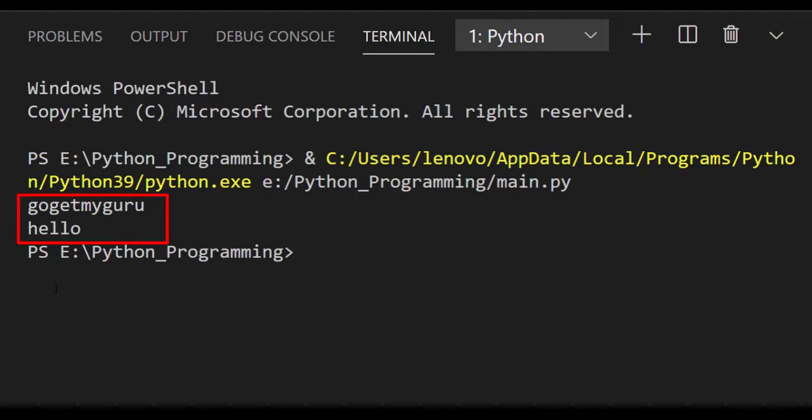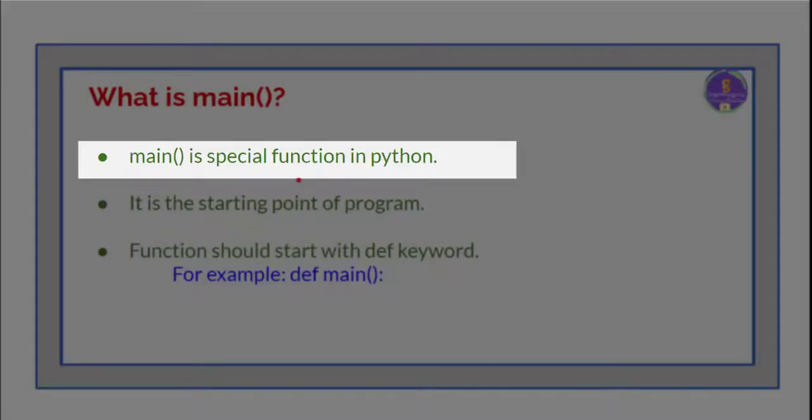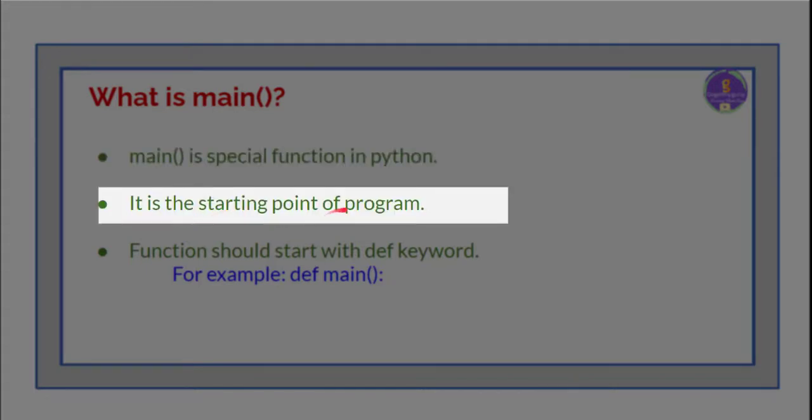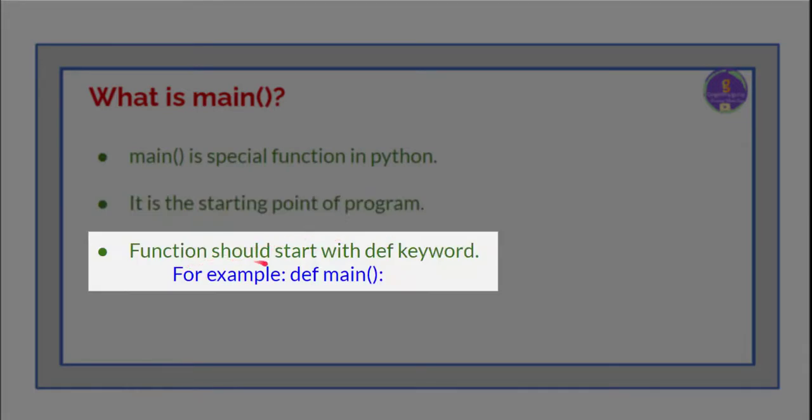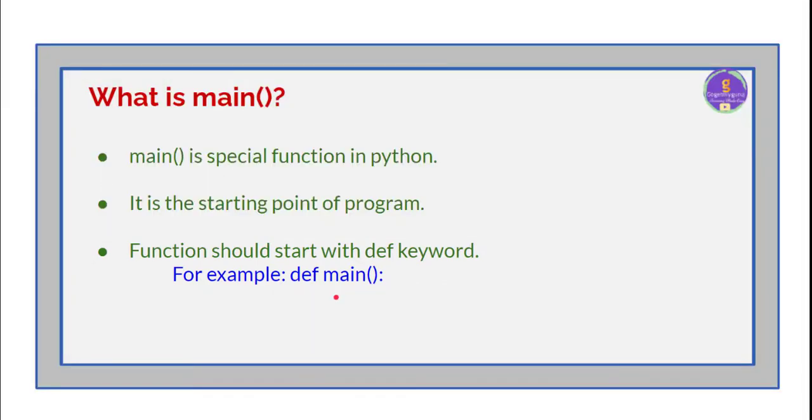Next we'll see how this code works. Some programming languages have a special feature that automatically gets executed when an operating system begins to run a program. This function is called the main function, and it is the starting point of the program. The function should start with the def keyword, that is def main, and Python runs the code sequentially when the program is executed.